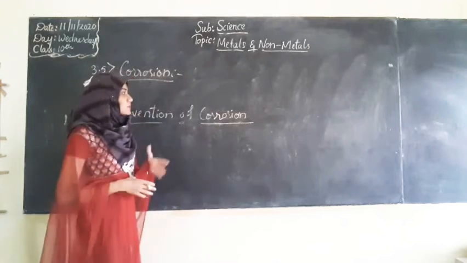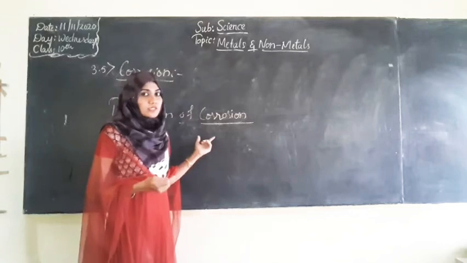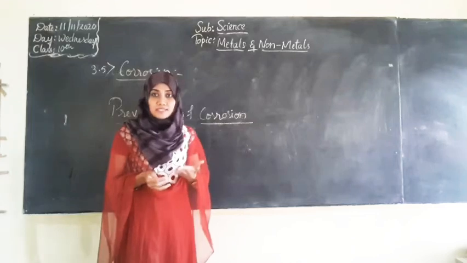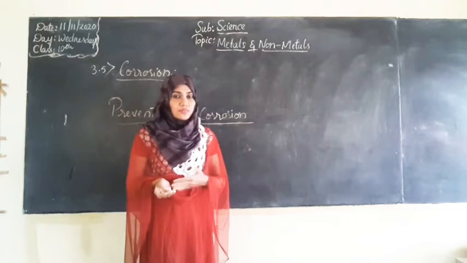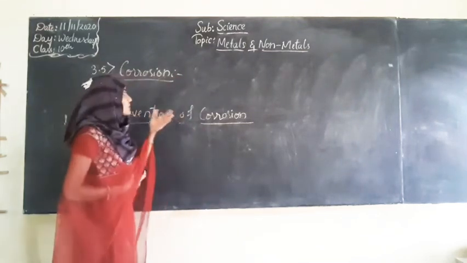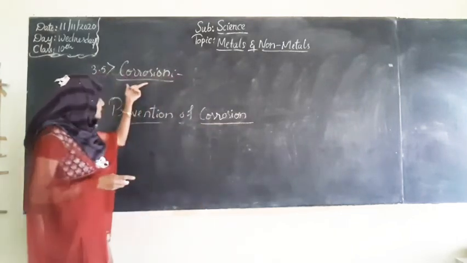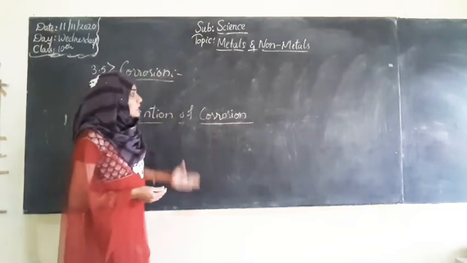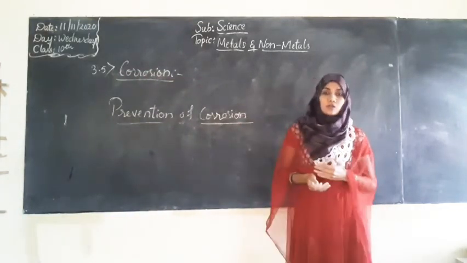And now, here is the topic of corrosion and prevention of corrosion. Corrosion means zamkhana. You might have observed in your home some vessels made of metals like iron, zinc and aluminium and so on. They get rusted, right? That is nothing but corrosion. We will study how different metals corrode in different ways, and we will also learn how to prevent this corrosion. So let us have a look at this video and understand corrosion and prevention of corrosion.